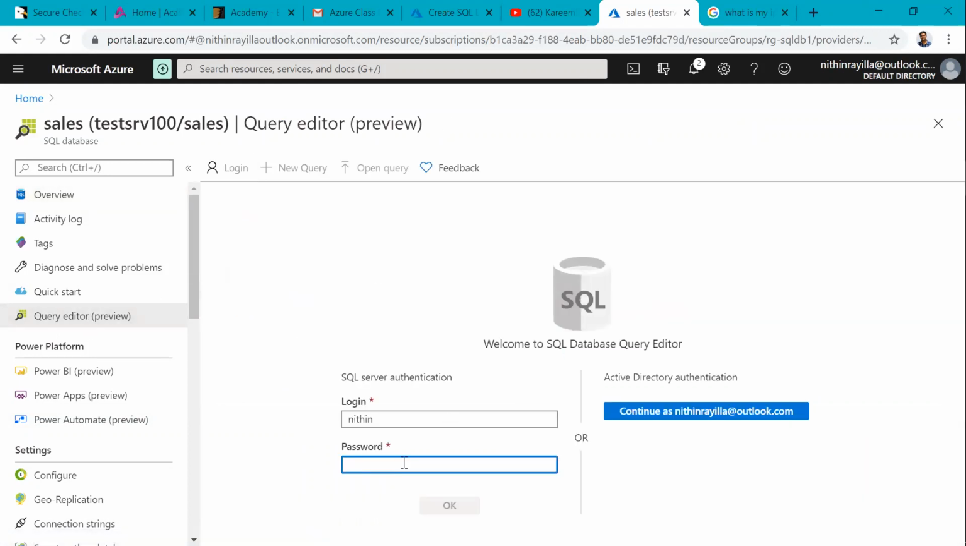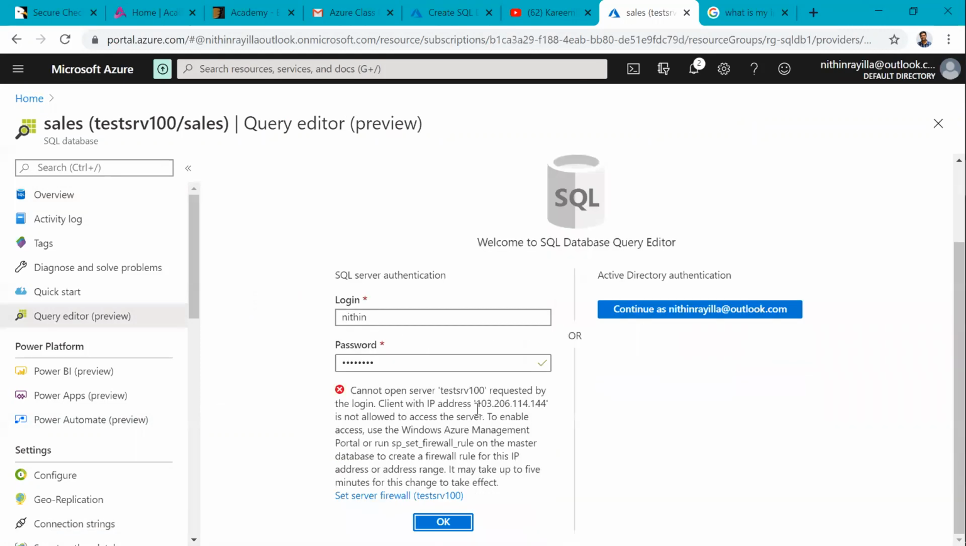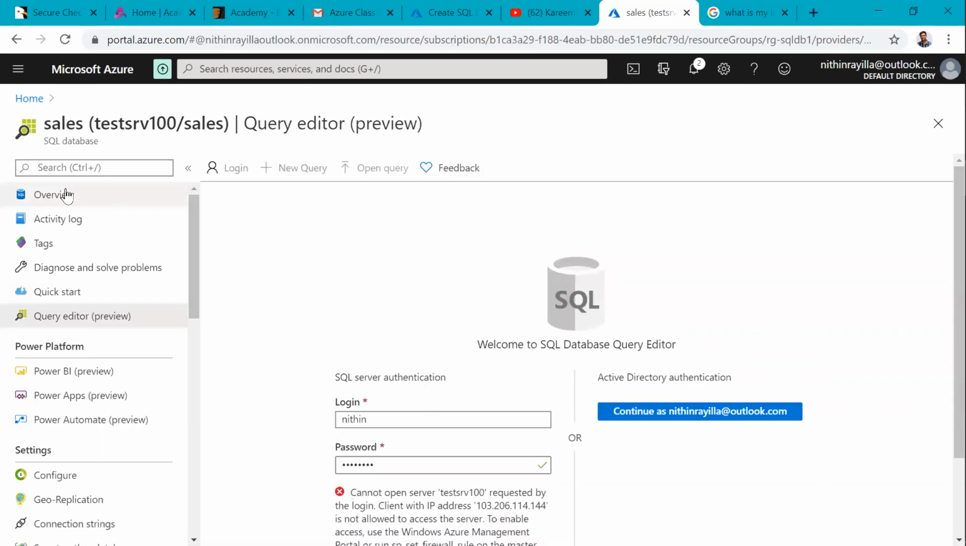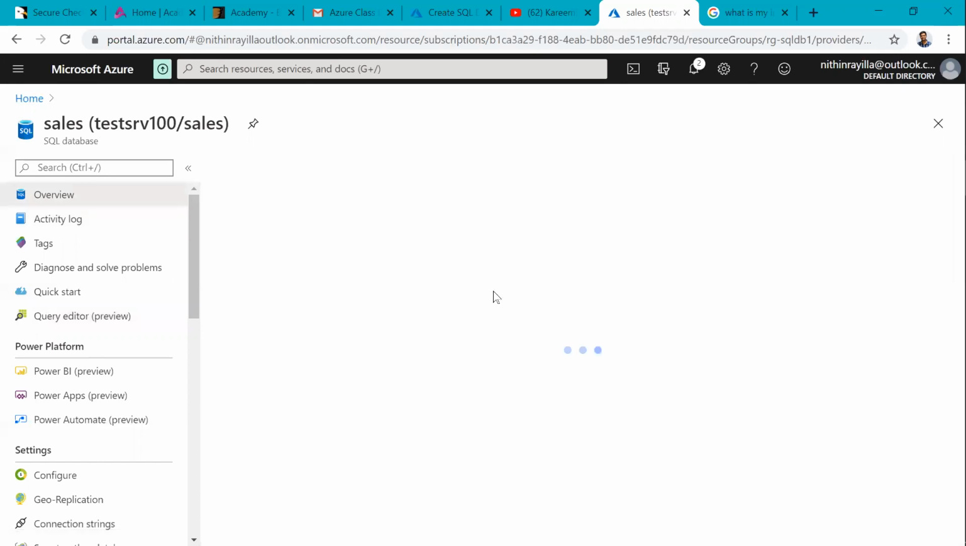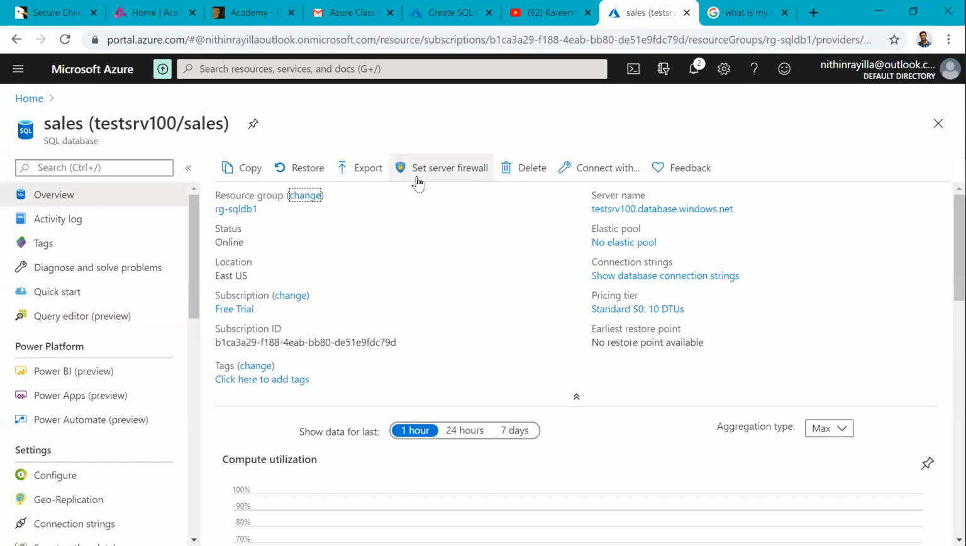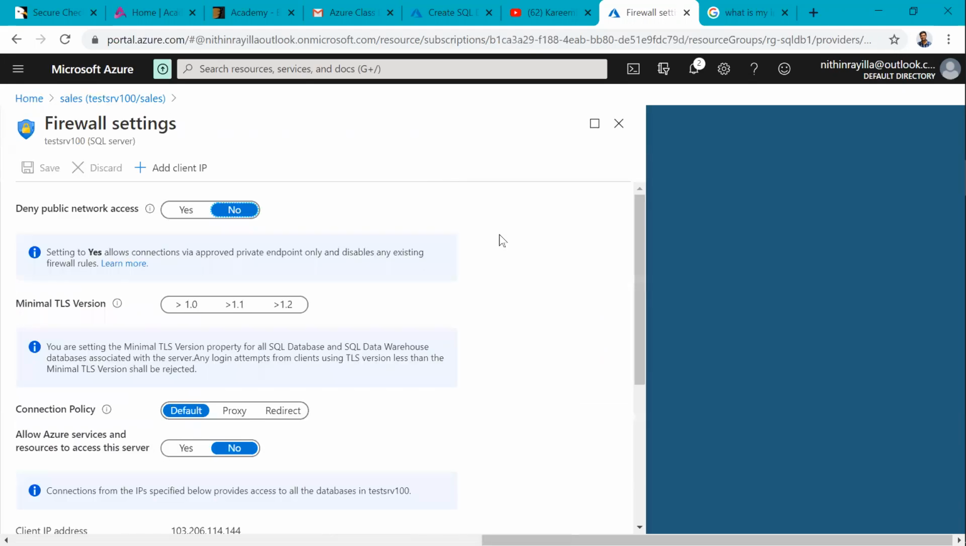Here is the query editor, and we can work with commands here. But before working, I have to add my IP in the firewall. Then we can work from here. Let me configure the firewall first. Check here, firewall settings are there, server firewall. We have server level firewall settings and DB level firewall settings. We'll talk about that later.